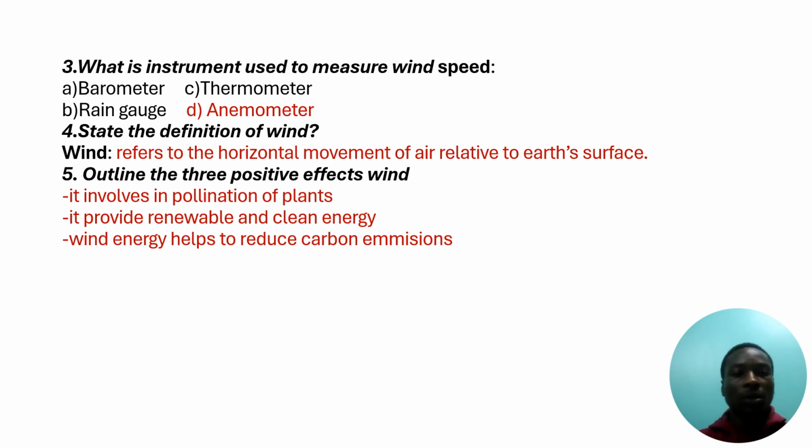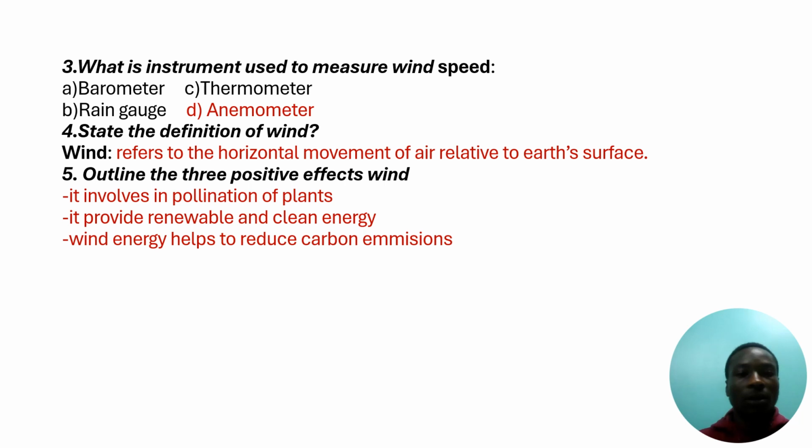The fourth question says: what is the definition of wind? The meaning of wind refers to the horizontal movement of air relative to the Earth's surface. The fifth question is an open question: outline three positive effects of wind.